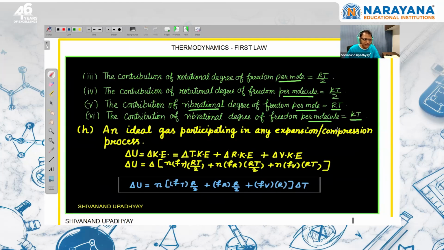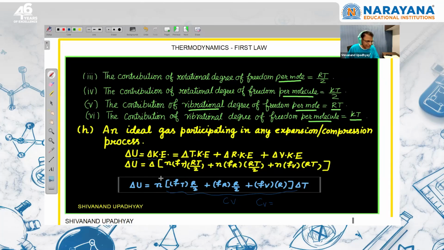So for an ideal gas participating in any expansion and compression process, we can write that the total change in internal energy is the total change in kinetic energy, that is the total translational kinetic energy, plus the total change in rotational and vibrational kinetic energy. If we simplify, we get that the net change in internal energy is equal to N CV delta T. So whenever we are writing CV in chemistry, we consider all the three, right? If nothing is mentioned about temperature, then we consider translational and rotational. But if it is mentioned, then we have to consider all.